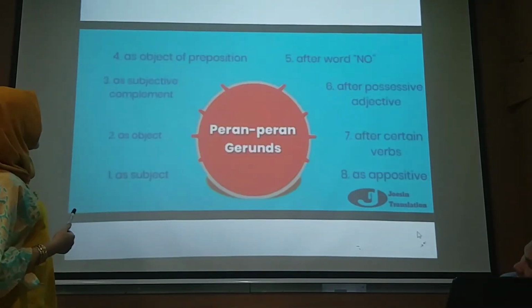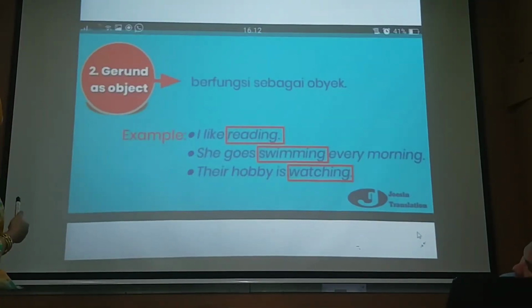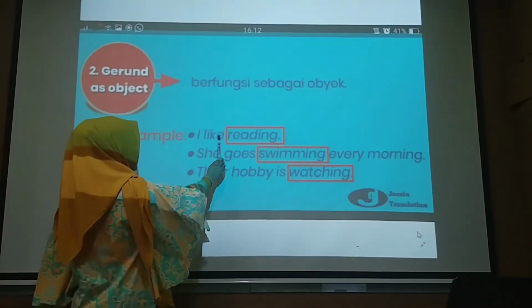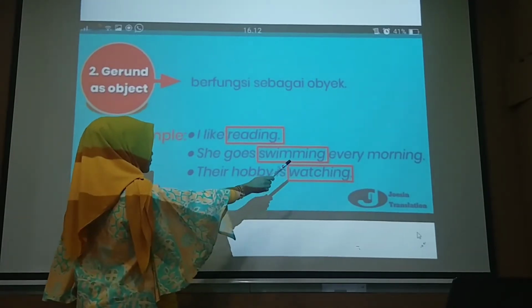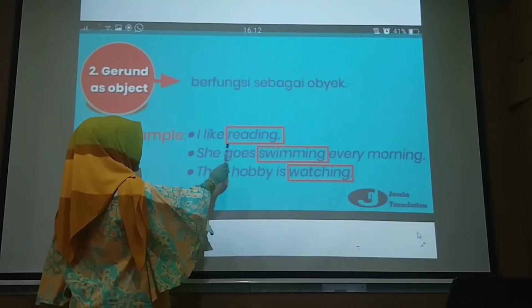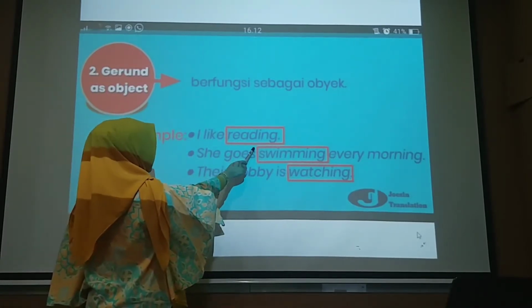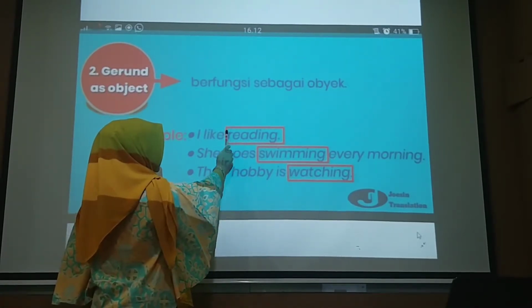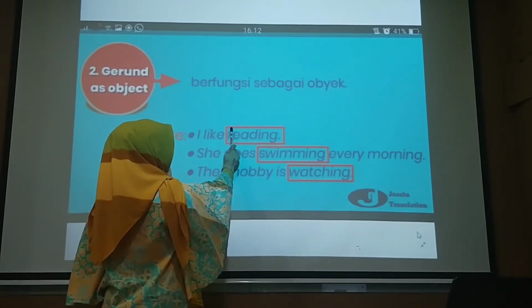And next. Number 2, gerund as object. The function as object. Example, I like reading. She goes swimming every morning. Their hobby is watching. This is I like reading, because reading is not a verb.